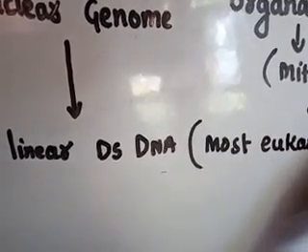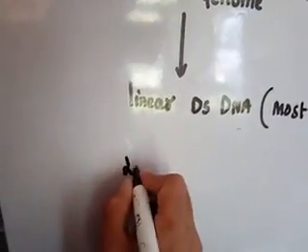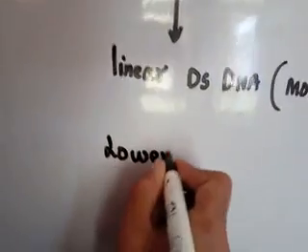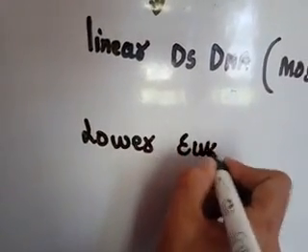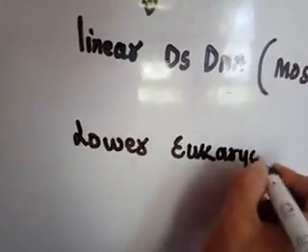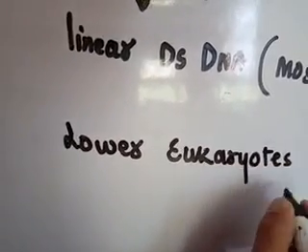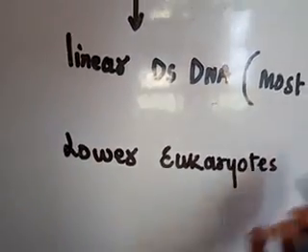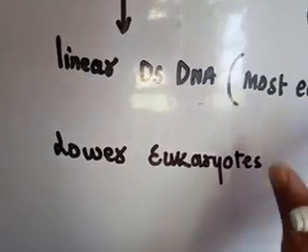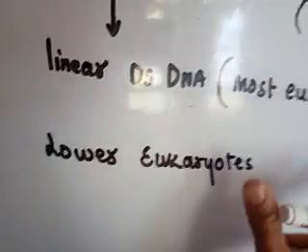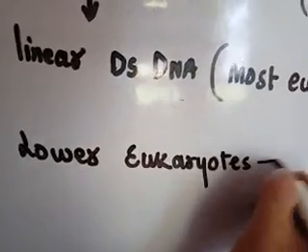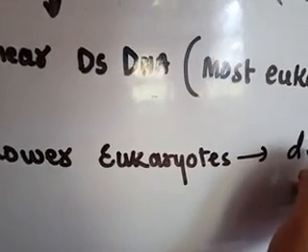But the lower eukaryotes have DNA that is double-stranded circular plasmid DNA.